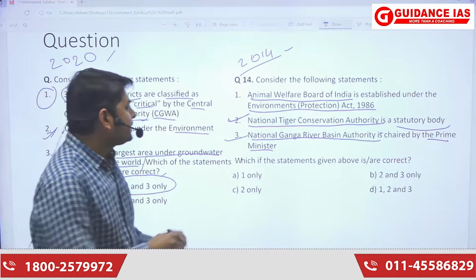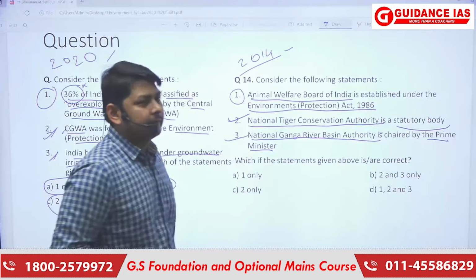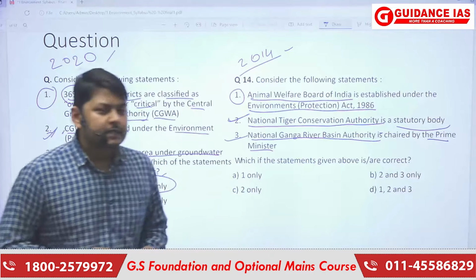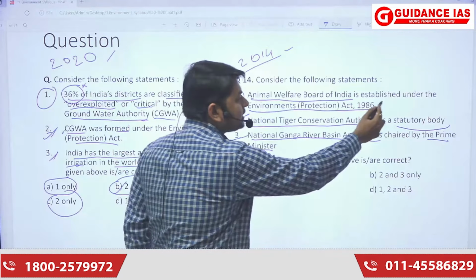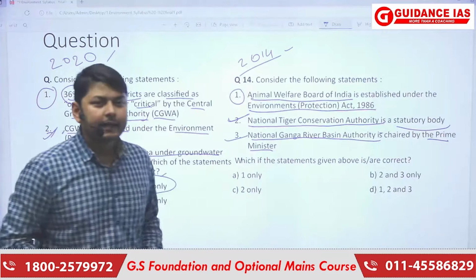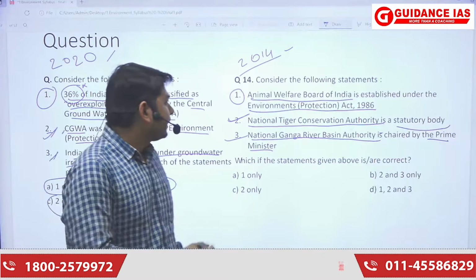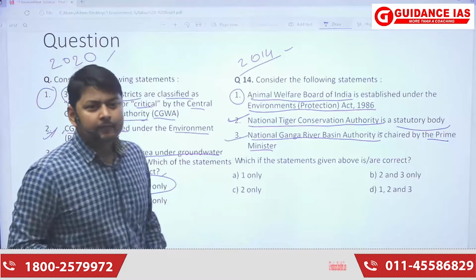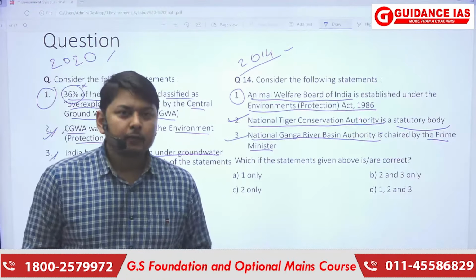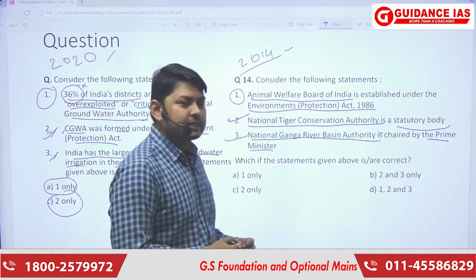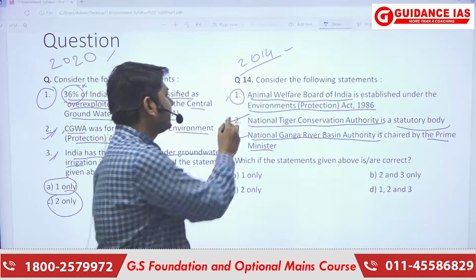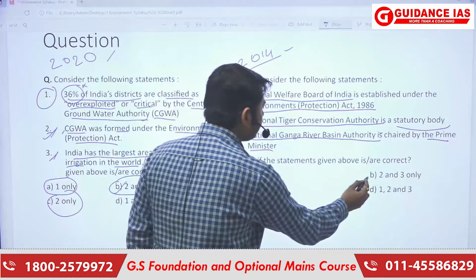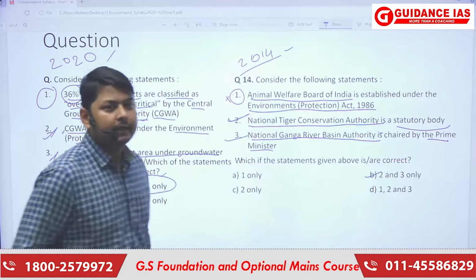Here the Animal Welfare Board was established under the Prevention of Cruelty to Animals Act 1960. So this statement here is incorrect. So by eliminating the options, we can see the correct statement is 2 and 3 only.